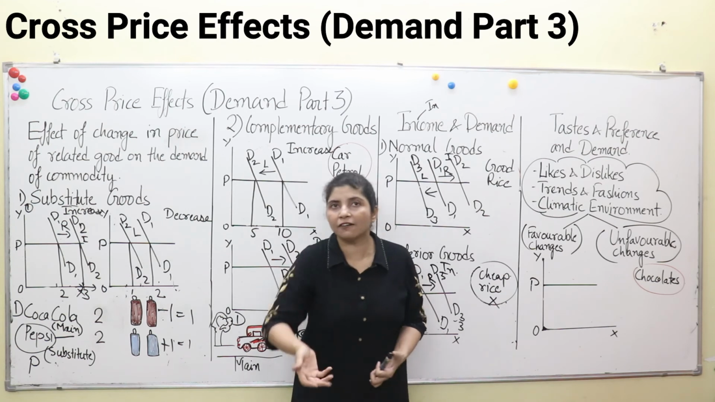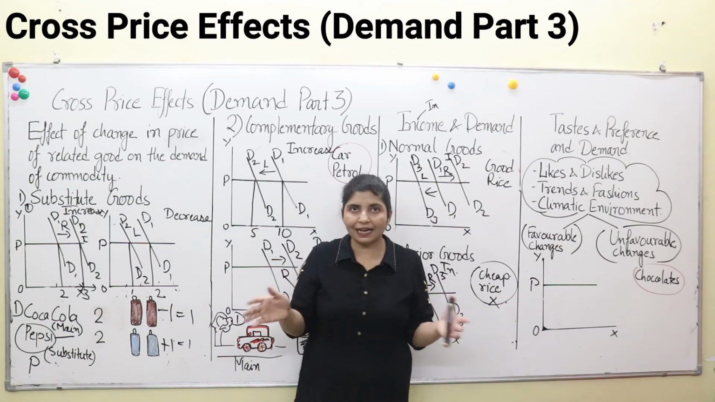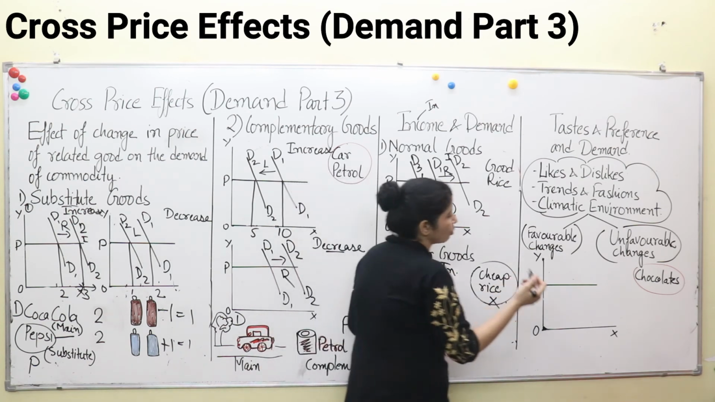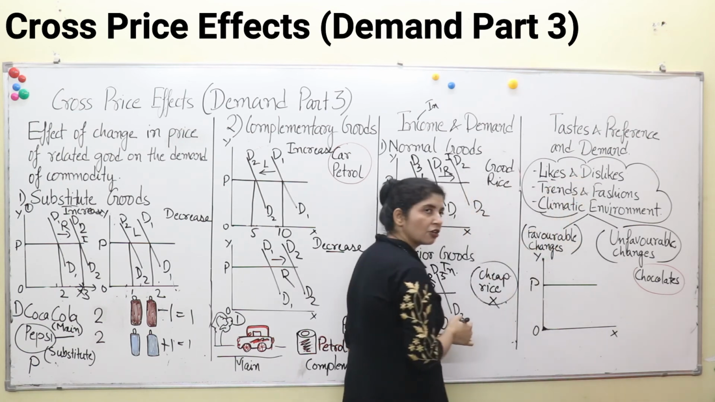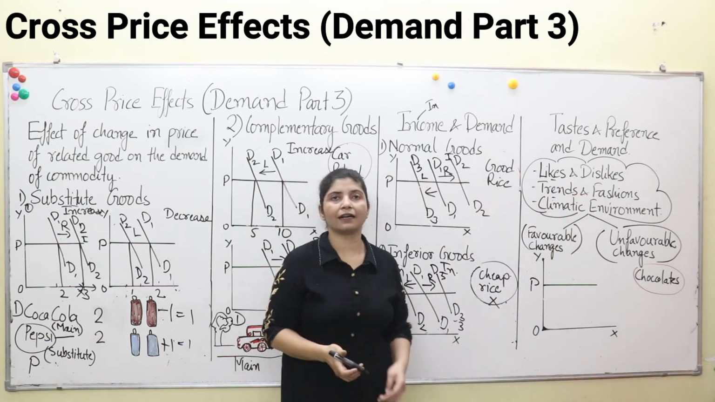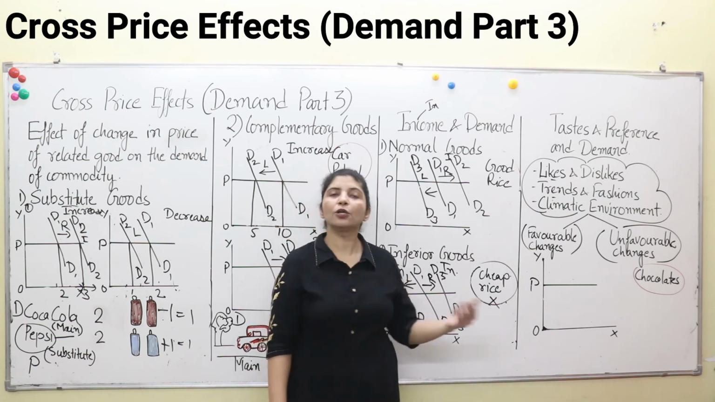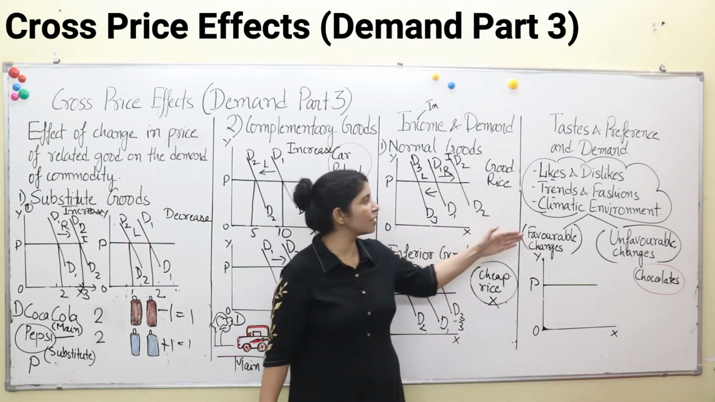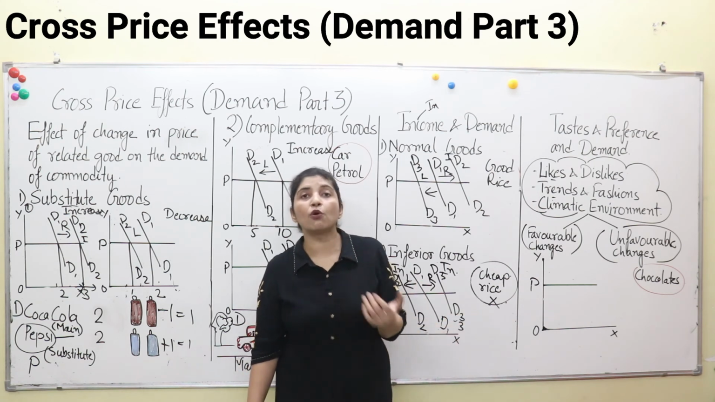Favorable means in favor of something. Unfavorable means against something. In favor, like in a debate competition, we talk in favor and against. That happens over here also. If favorable changes take place, like if I start liking chocolate, or if trends and fashions, like if there is a trend that if you want to befriend a person, you will give a chocolate. If you are going to somebody's home, you will gift a chocolate. So fashion is also there. Climatic changes or environment, like if winter season is there, we consume more chocolates.